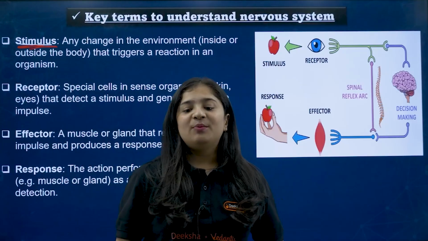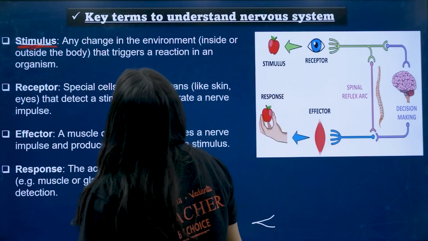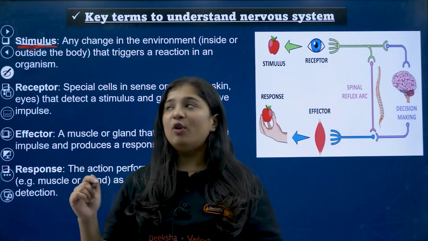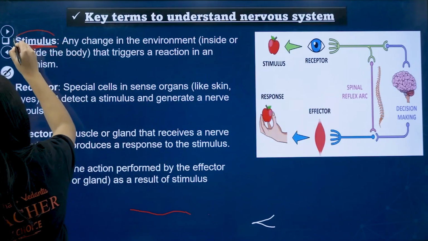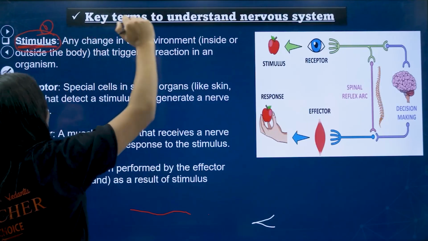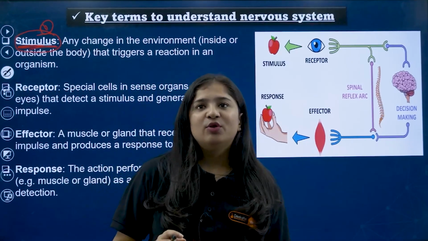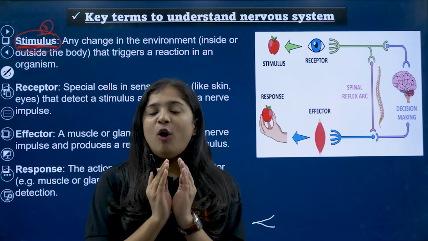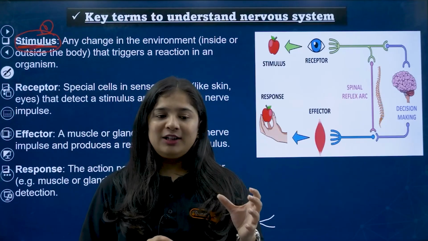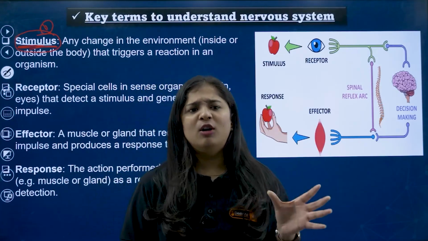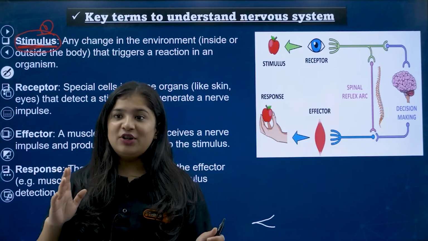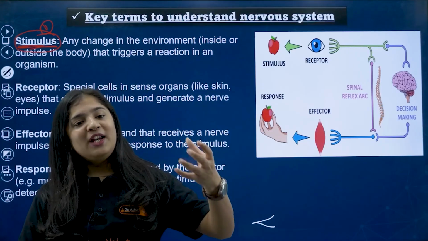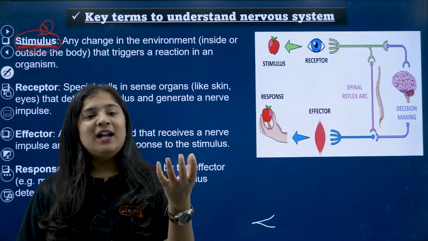So these are the key terms to understand the nervous system. Without this you'll not be able to understand anything in this chapter. So let's go one by one. One is a stimulus. I'll give an example. My dear kids, listen. You went home and you have a dining table with a hot glass on it. You don't know whether it is hot or not, so you go and touch. The reaction you get: oh my god, it's very hot, right? The sense you're feeling, that hotness, is called a sense.